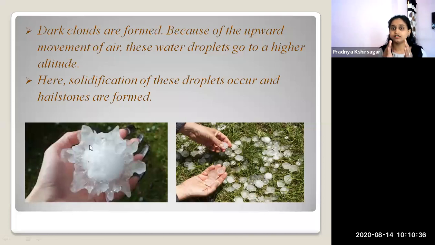After the water vapor is condensed together, the dark clouds are formed. So what happens when the water vapor has condensed in the air? They form dark clouds.